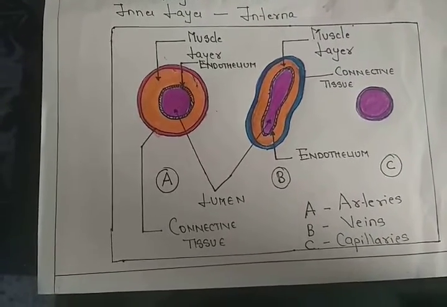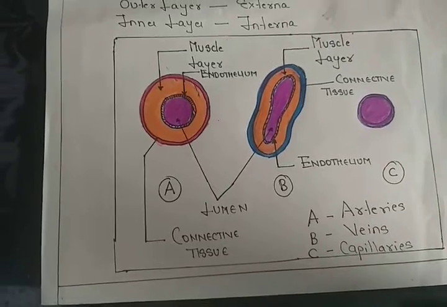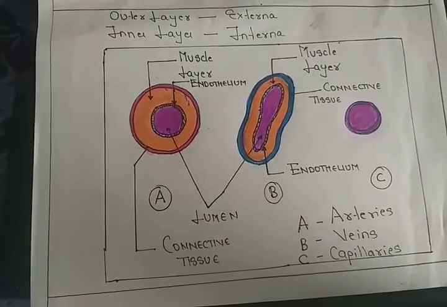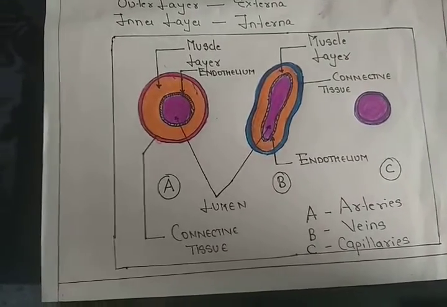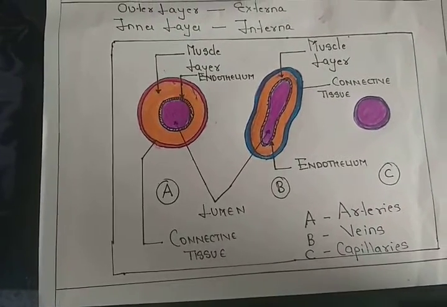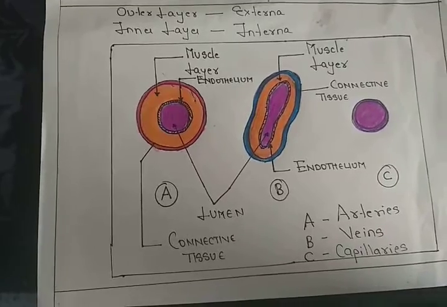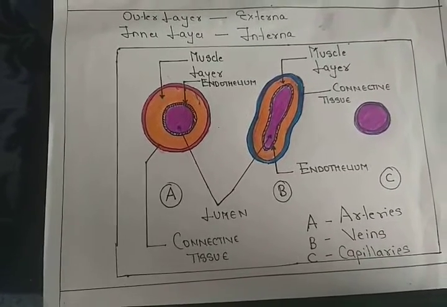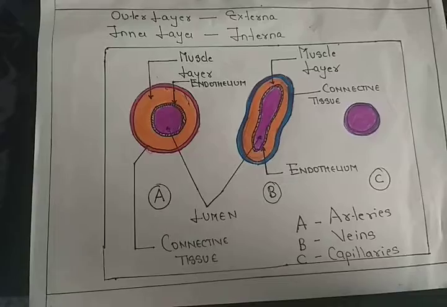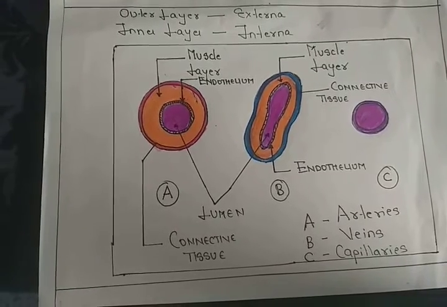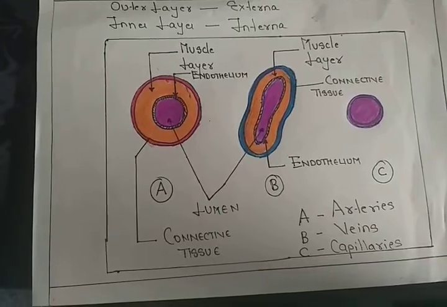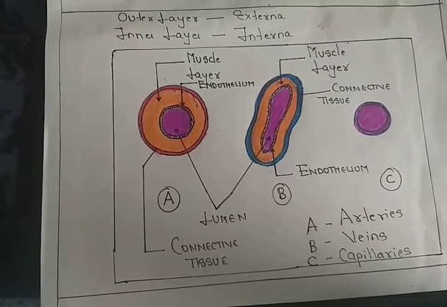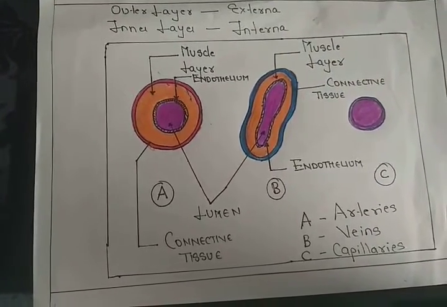So arteries carry blood from the heart to the body, veins from the body to the heart. Arteries have very thick and elastic walls, veins have thin walls. Arteries do not have any valves. Veins do have valves in order to prevent the backflow of the blood. Arteries are deeply situated, veins are superficially situated. The lumen of the arteries is much smaller, less spacious.